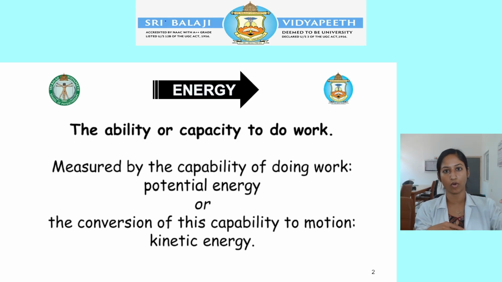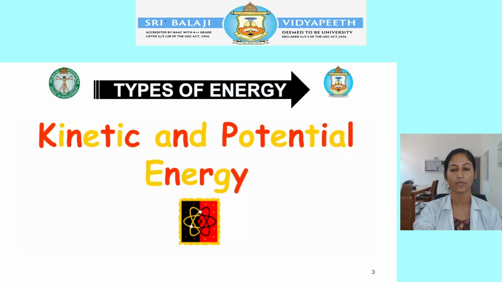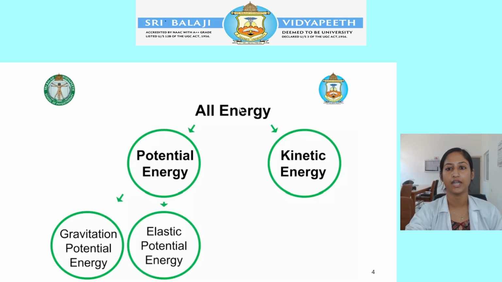Once you move the ball, it is in motion. That movement is called kinetic energy. So this is the difference between potential energy and kinetic energy. Potential energy is the stored energy at rest and kinetic energy is active energy in motion. So these are the types of energy, kinetic and potential. Energy is split into two, potential energy and kinetic energy, and potential energy is split into gravitational potential energy and elastic potential energy.